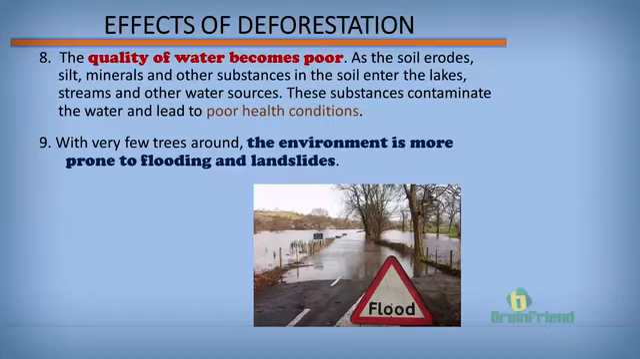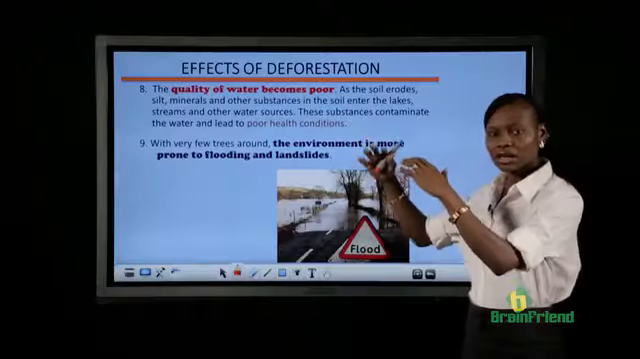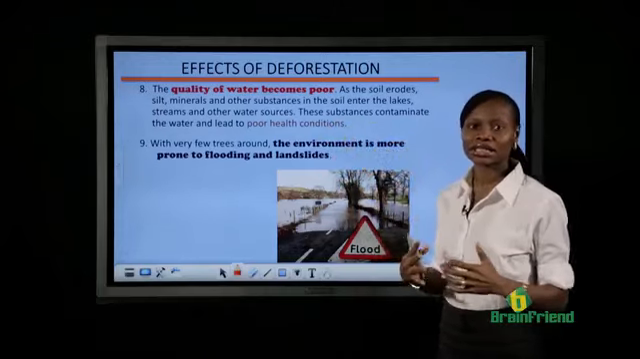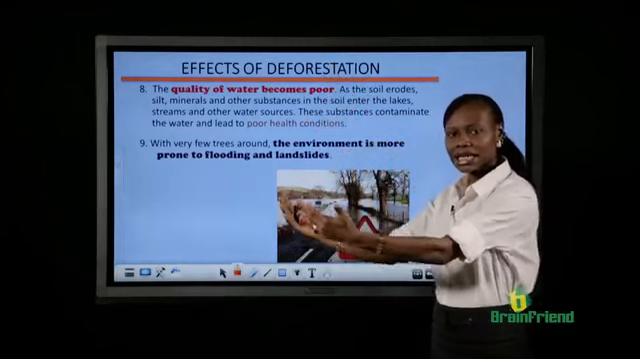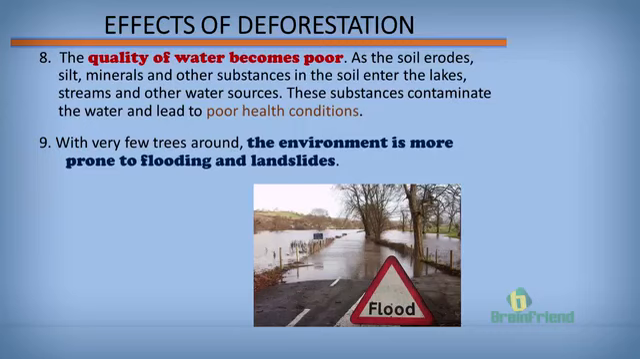Now, with this erosion, more often than not, the water bodies are interconnected in such a way that as erosion occurs and takes away the topsoil, all of it, the chemicals included, the nutrients and everything, will be washed into the water bodies, leading to poor quality of water. One more effect of deforestation is it makes the land areas more prone to flooding and landslides.